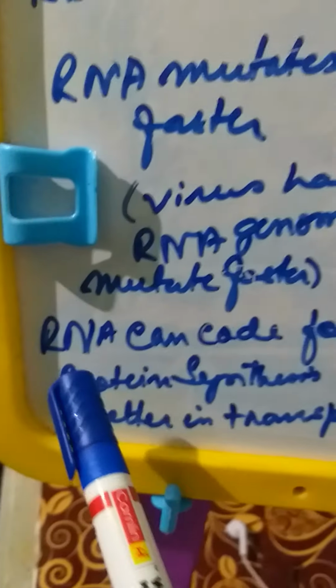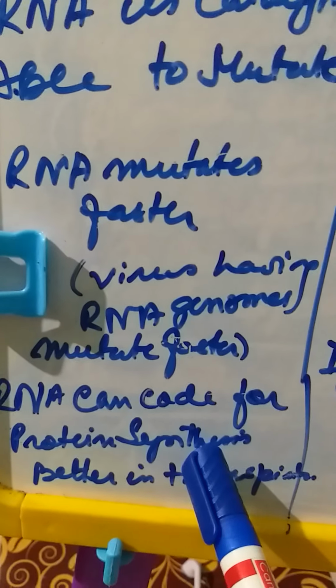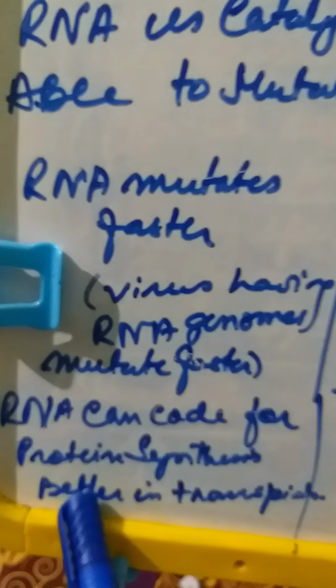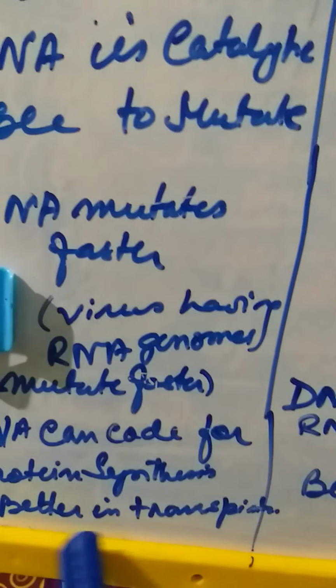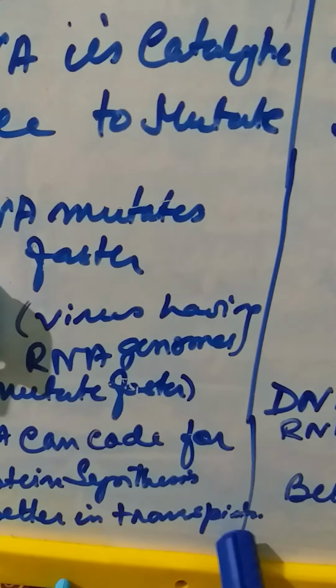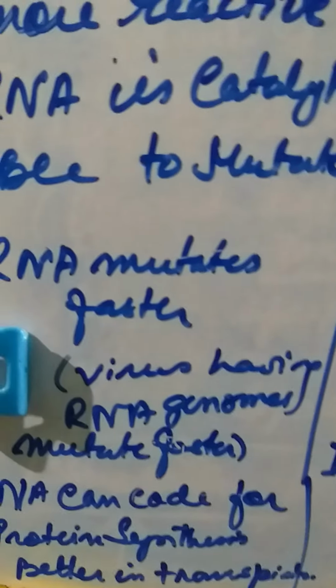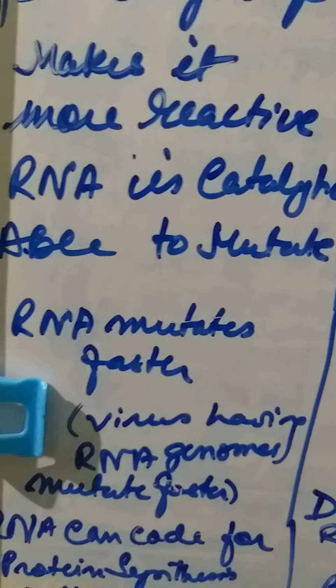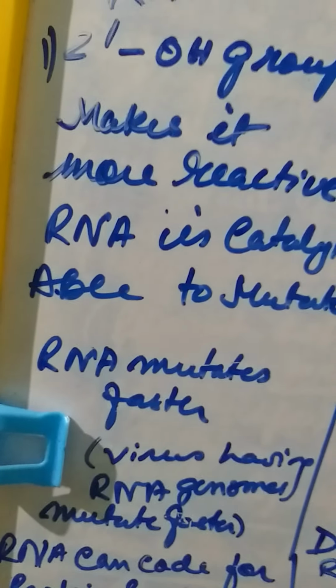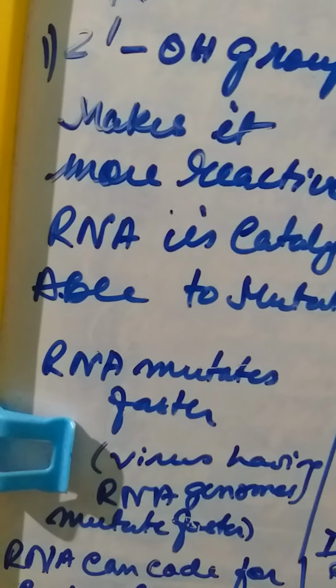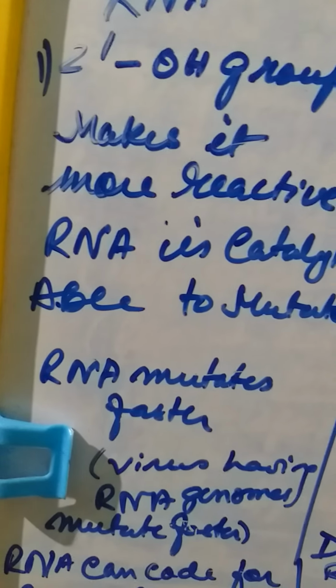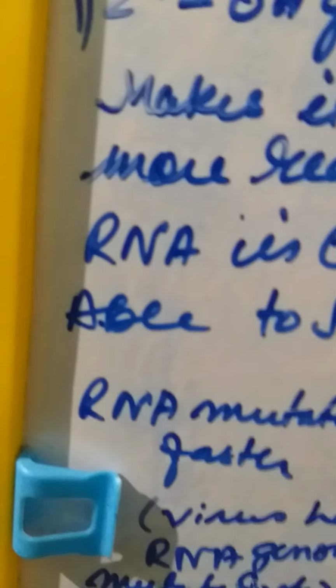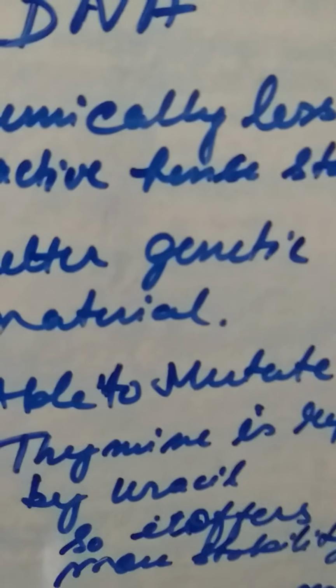Now RNA can directly synthesize the protein, so it is better in translating. RNA can pass from one generation to another, so the machinery is far better in comparison. But if you see DNA, the transmission is better.